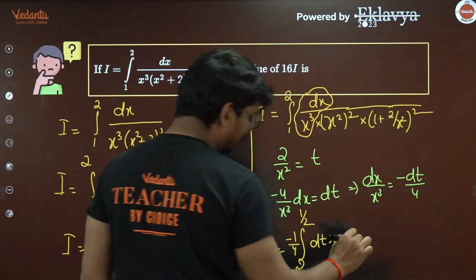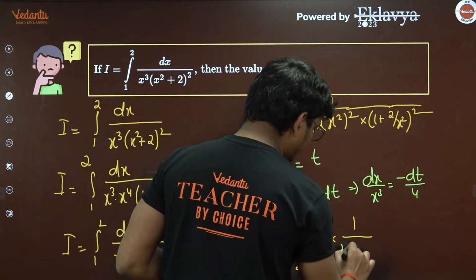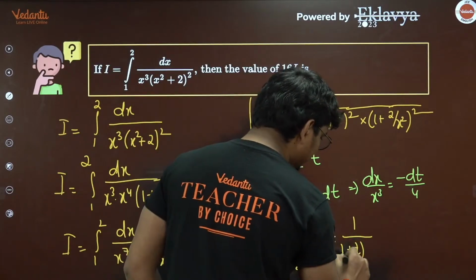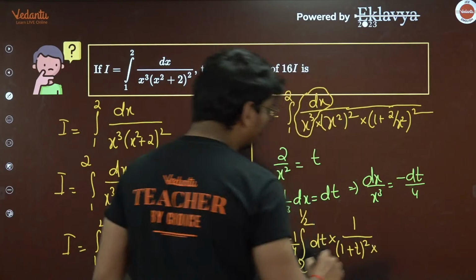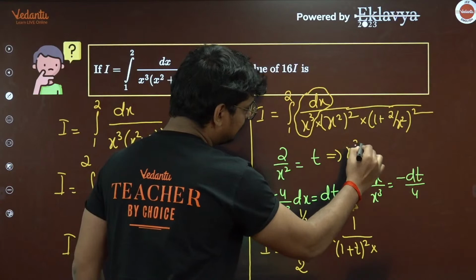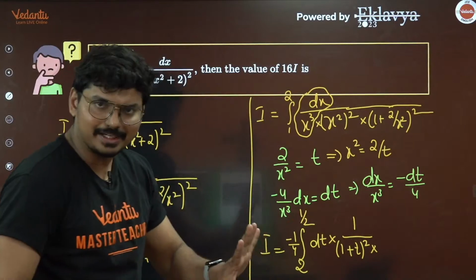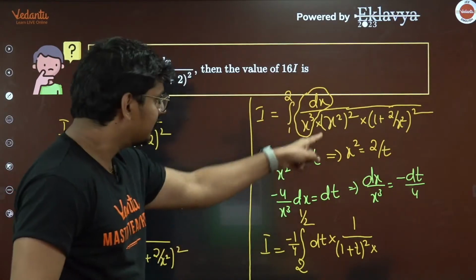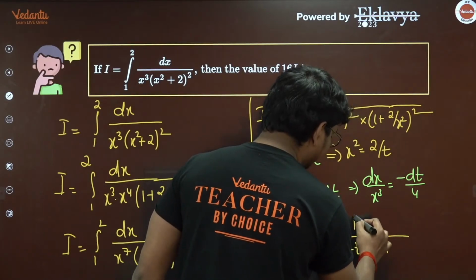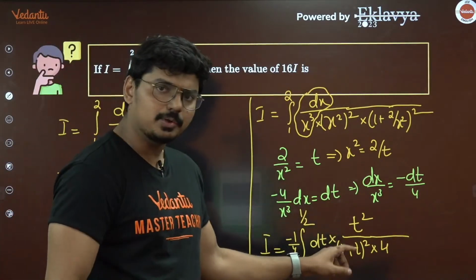You have a dt here into, now what is left out? 1 divided by 1 plus, this 2 by x square is t. So I can take it as (1 plus t) whole square, okay, into, now what is this x square going to be? Now from here, we can say x square is basically 2 by t, agreed. X square is going to be 2 by t. Let me substitute the same thing in here. So in place of x square, I'm going to get 4 by, and this is going to go in the numerator, t square. I hope things are clear for you till this point.